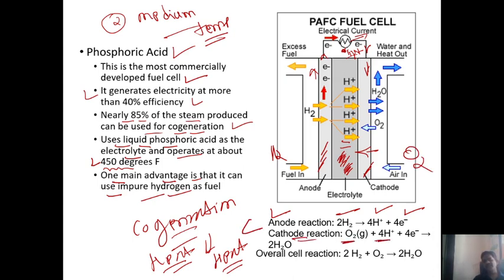Oxygen reacts with these hydrogen ions, which pass through the electrolyte, and the electrons which come after generation of current, towards the cathode. So hydrogen generates H positive ions, which react with oxygen and these electrons.